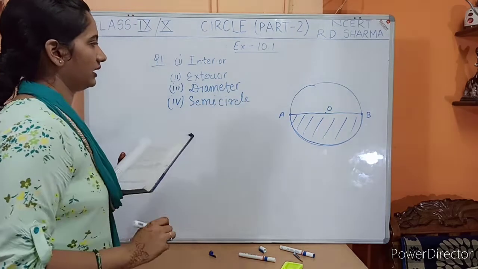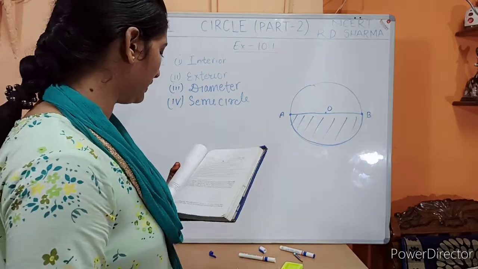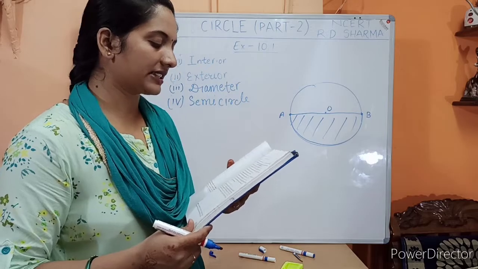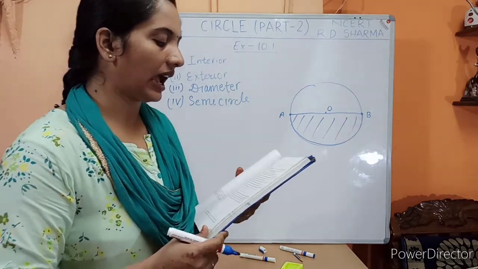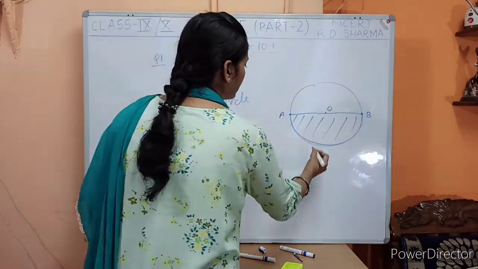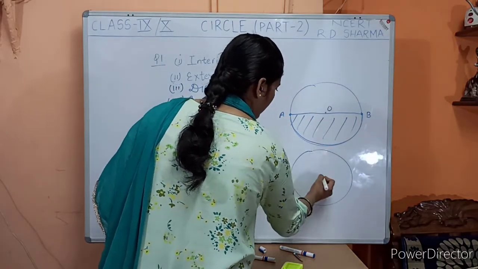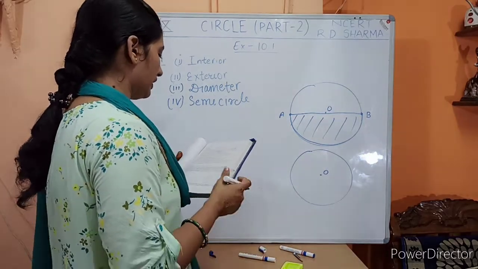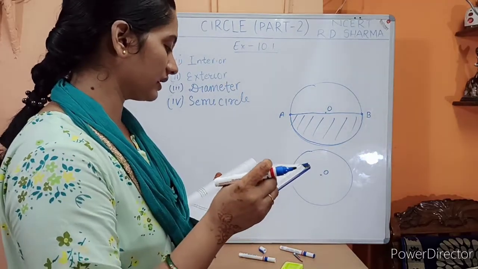I hope this thing is clear. Now let's see the fifth point. A segment of a circle is the region between the arc and dash of the circle. What does it mean? अगर हम लोग एक सर्कल ड्रॉ करें, let us suppose this is O as the center, and a circle is the segment.